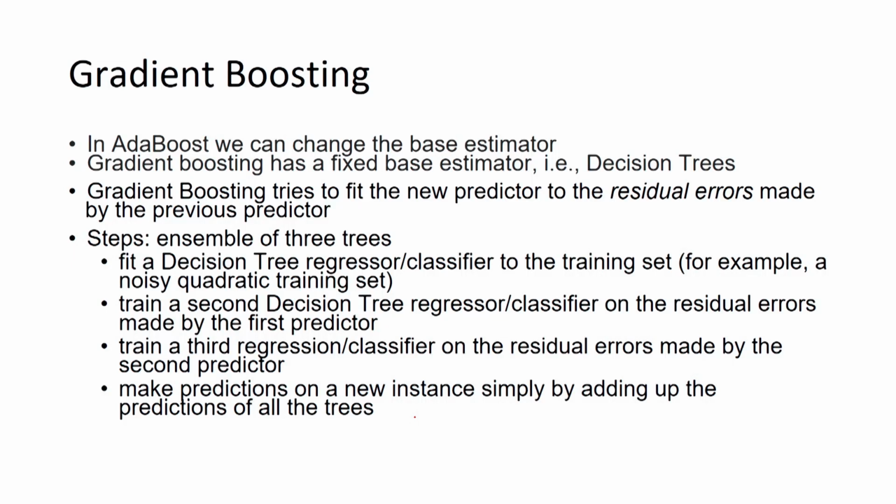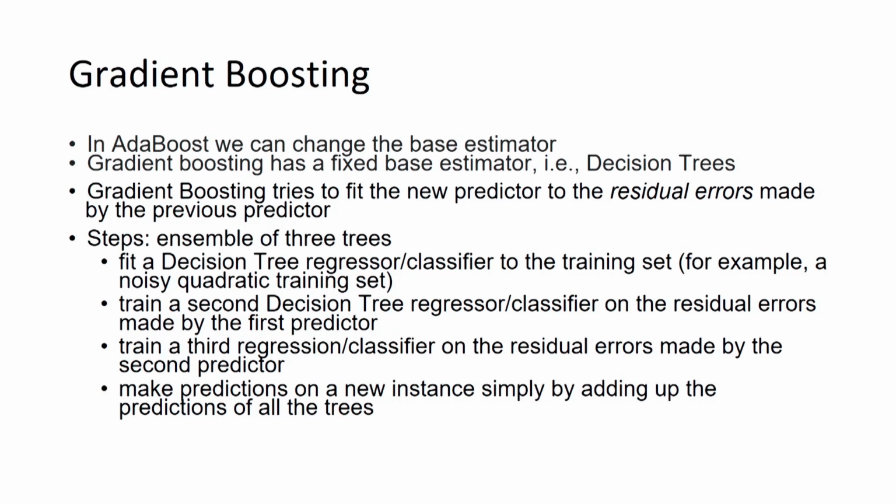Now, in case of gradient boosting, that is the second method for boosting ensemble learning technique. As in case of ADA boosting, adaptive boosting, we have several base classifiers, but it is not fixed that these base classifiers will be the same. They can be different also.